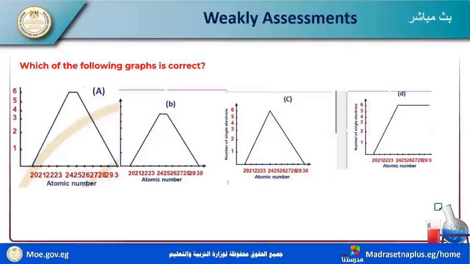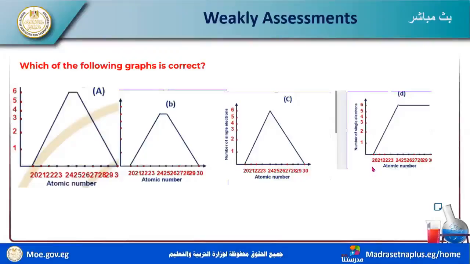We discuss this by the electronic configurations of each atom from 20 to 30. We find the number of single electrons increases.